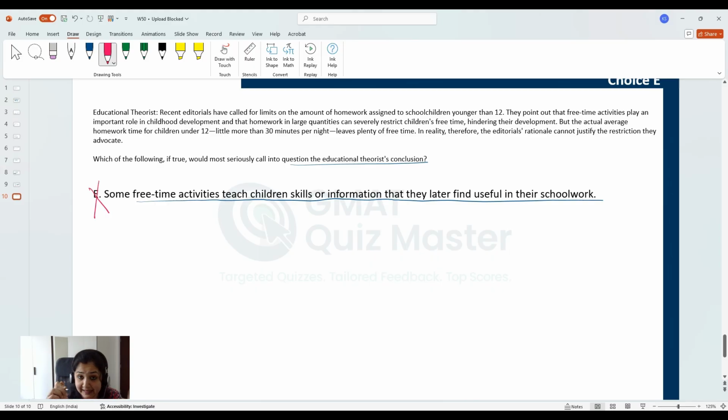If you selected this answer choice, it means that you did not understand what needs to be weakened, right? You did not have to justify the free time activities. You had to link the reasoning given by the editorials with the demand, considering the average value that has been given to you. So you were not sure about what needs to be weakened and what the correct answer choice needs to convey. Please update your bridge table accordingly.